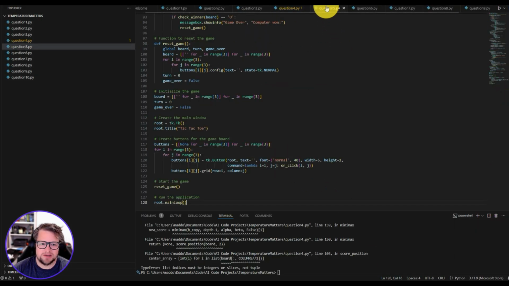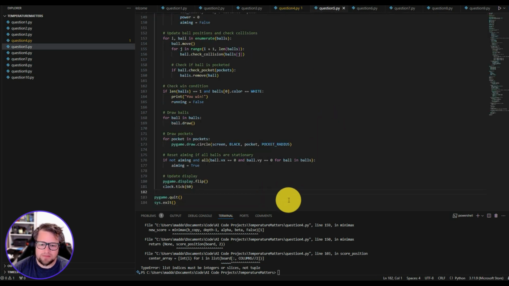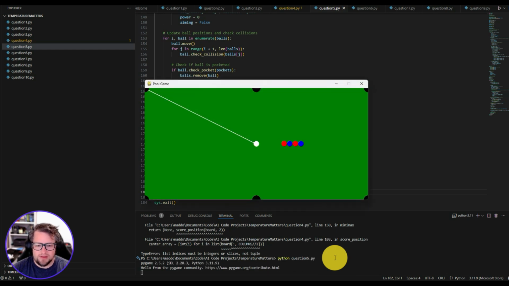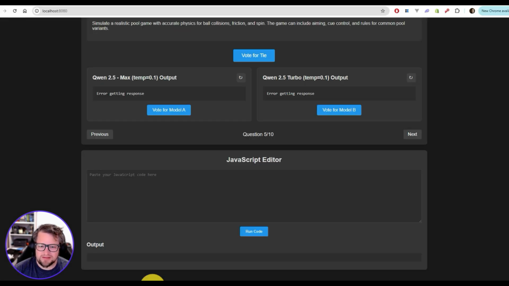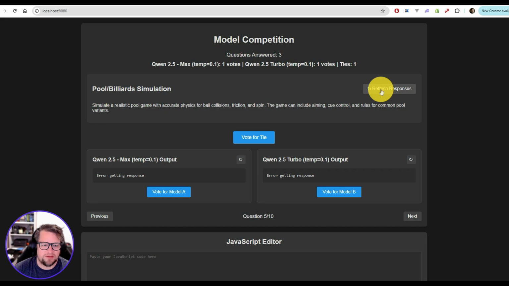Oh, did you see that? It actually just got the error. I've got to fix that bug in my app, because what ends up happening is the error comes in and then it throws up and messes with everything. Okay, so this is the Max version. Whoa, the physics actually look great. It did not hit the wall though. No wall collision. The ball-to-ball collision is excellent. Okay, maybe it's just, I don't know. Well, let's go ahead and rerun this and then I'll come back after it's done.